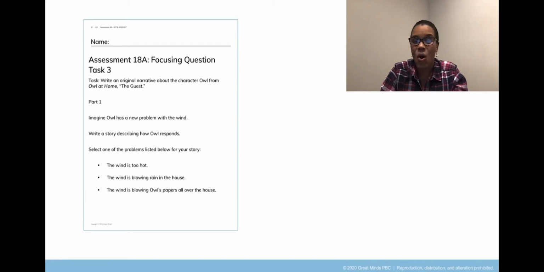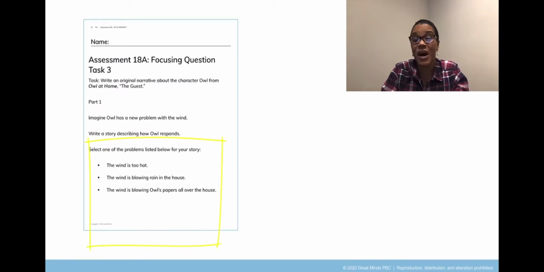Now think, what is part of the prompt asking you to do? Think. Share with your learning partner. I'm sure you said it. You need to choose one of the 3 problems to use in the story that you will be writing about Owl. I'll read the problems one more time.